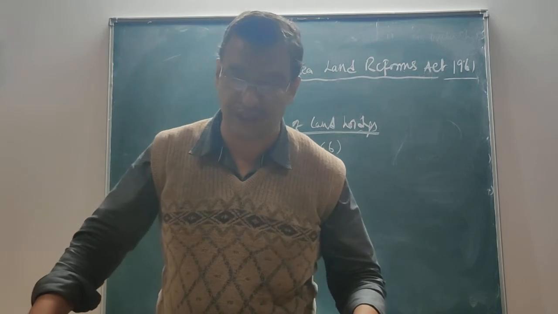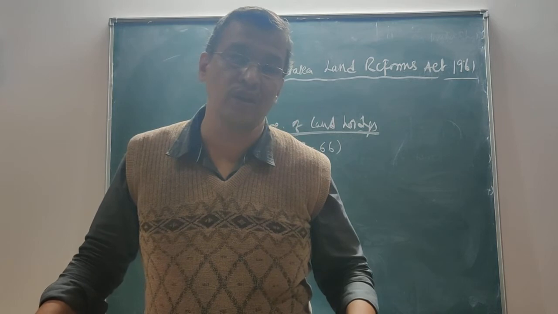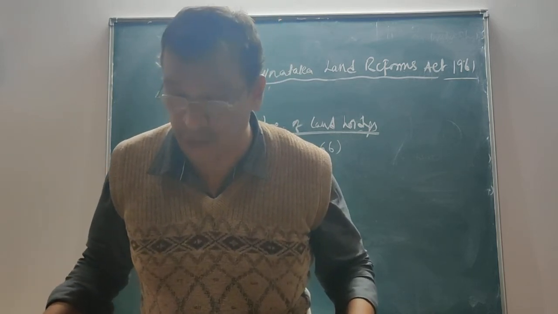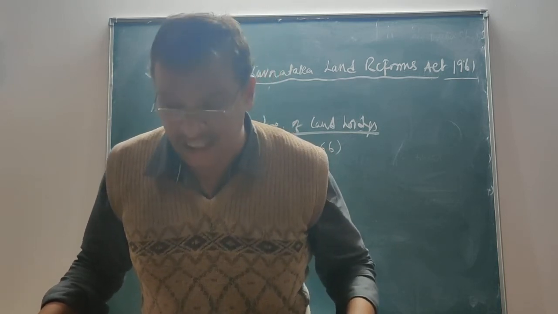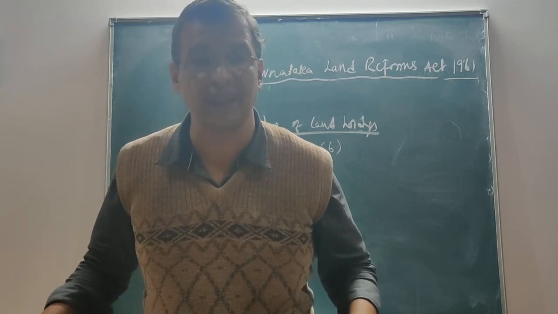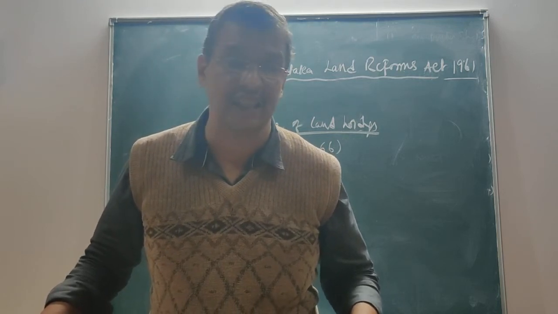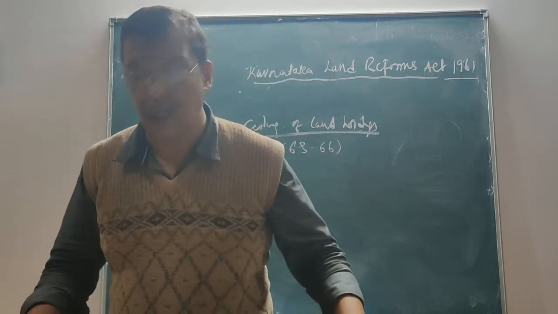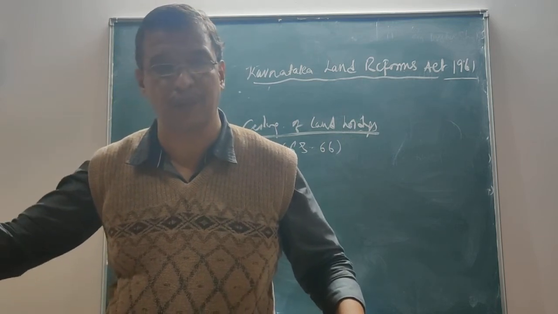Under section 63, every person who is a member of a family, or if he has no family, then that individual, except as provided under the Act, is entitled to hold agricultural land as a landowner, landlord, tenant, mortgagee, or in any other capacity. Sometimes the land might be given to another person under his supervision.